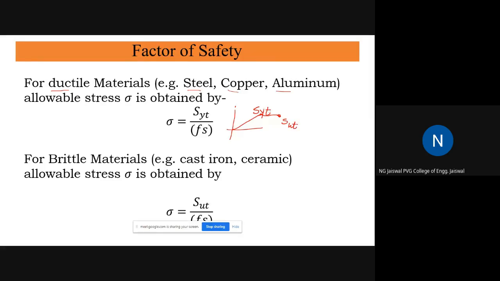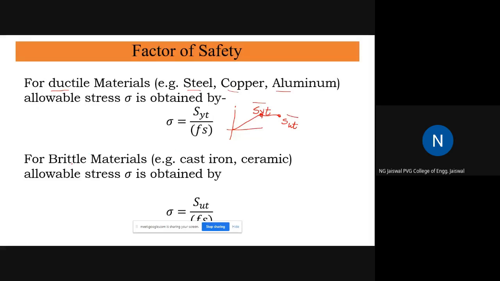SYT means yield strength in tension. SUT means ultimate tensile strength, where complete breakage takes place. For ductile material, the failure point is SYT. I'll consider the SYT point as the failure point for ductile material. So it is SYT divided by factor of safety. SYT is a property of the material. Please note that SYT and SUT are all properties of the material, irrespective of what load you are applying. They are obtained by actual laboratory testing.